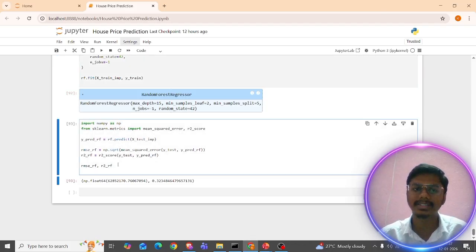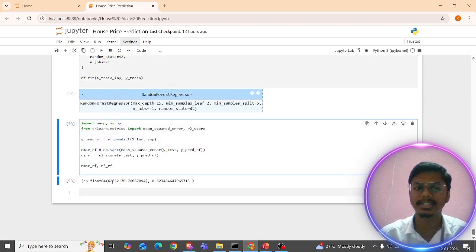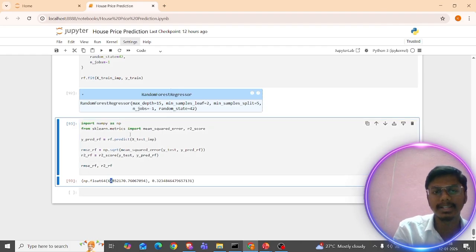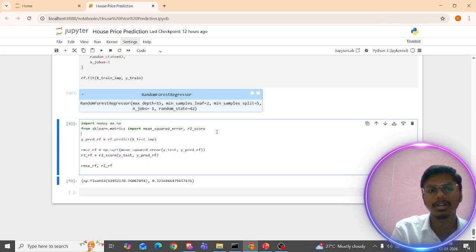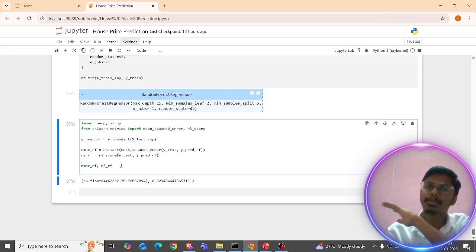Let me check the score. It performs well, giving around 60 to 62%. From sklearn.metrics I'm importing the mean squared error and the R2 score, and predicting with the model. While predicting, I'm using y_test and the predicted values. I'm finding the R2 score and the root mean square value. Later we will discuss the root mean square value, loss functions, backpropagation, and everything in deep learning in later videos.